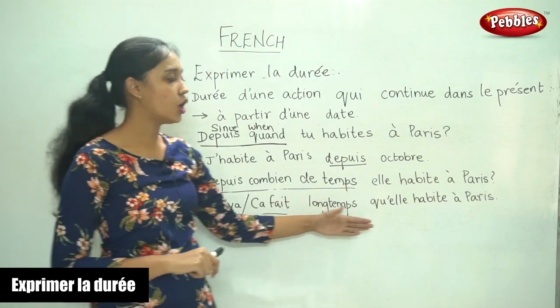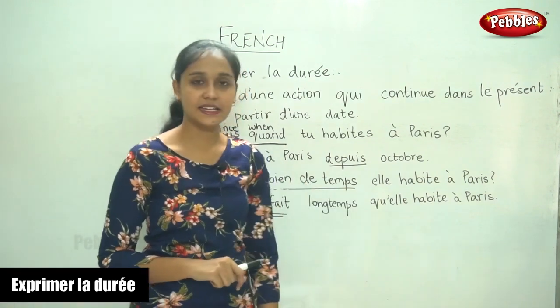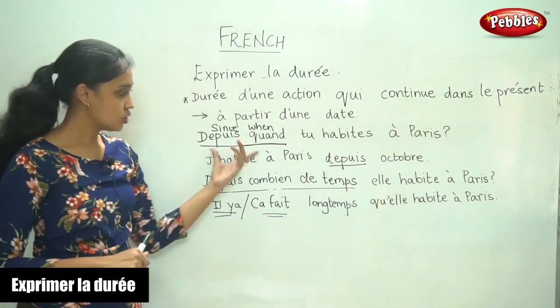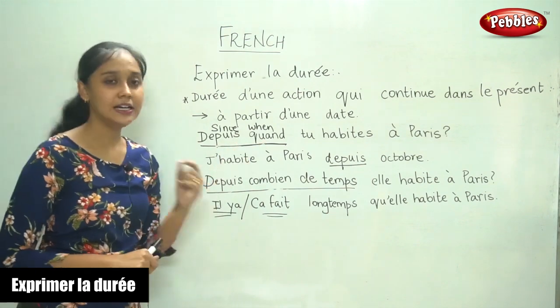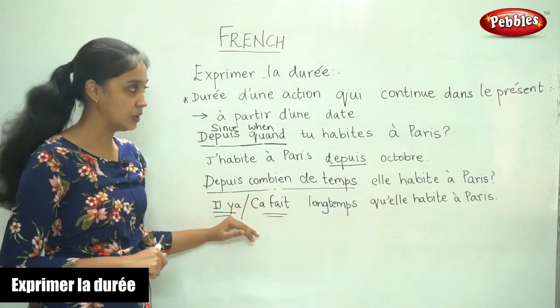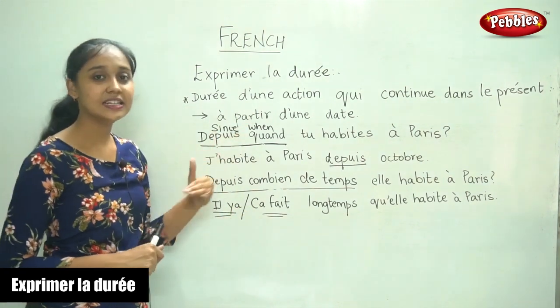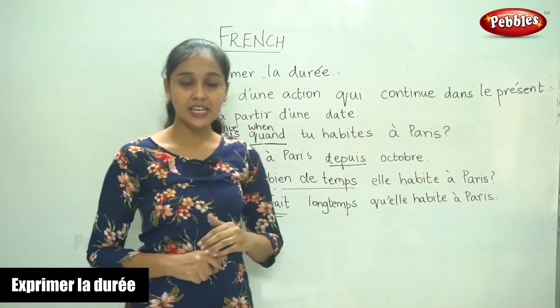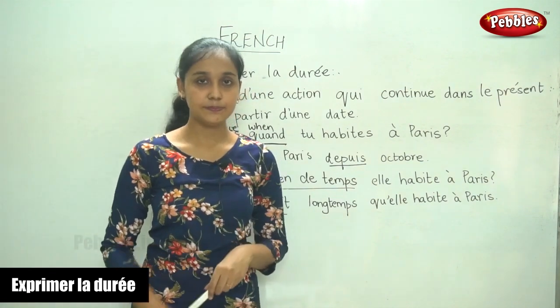It is a long time that she lives in Paris. So, this is the word we are learning here. There are some more words that you need to learn when expressing the duration. So, we will see what those words are.